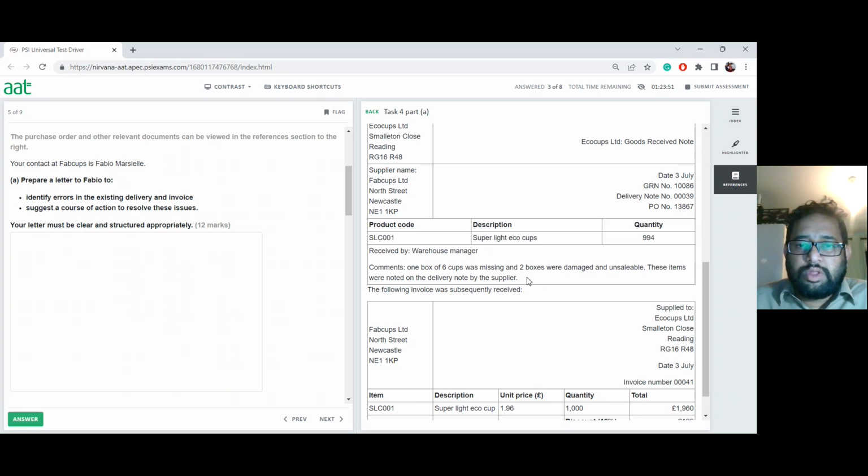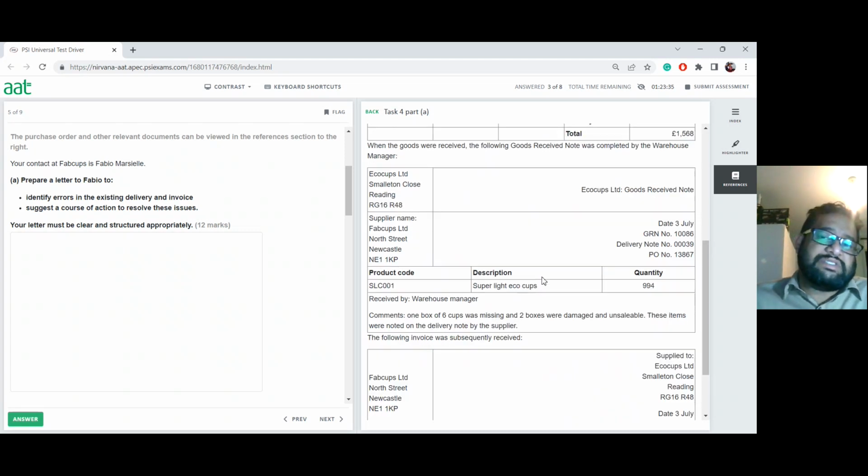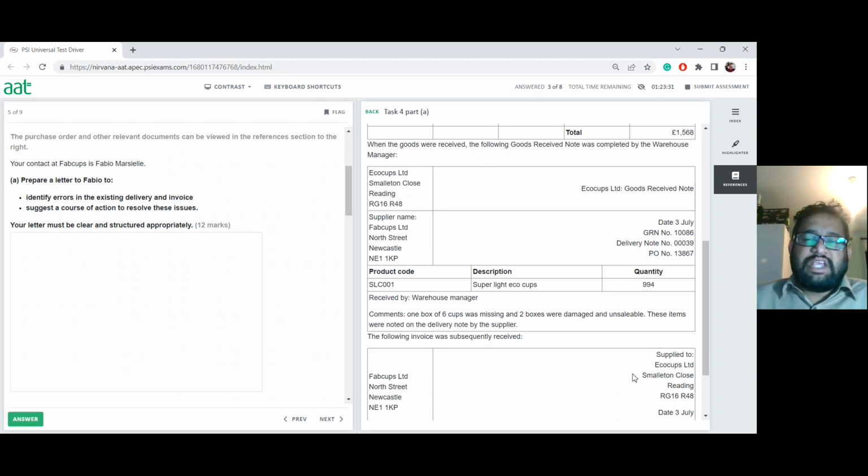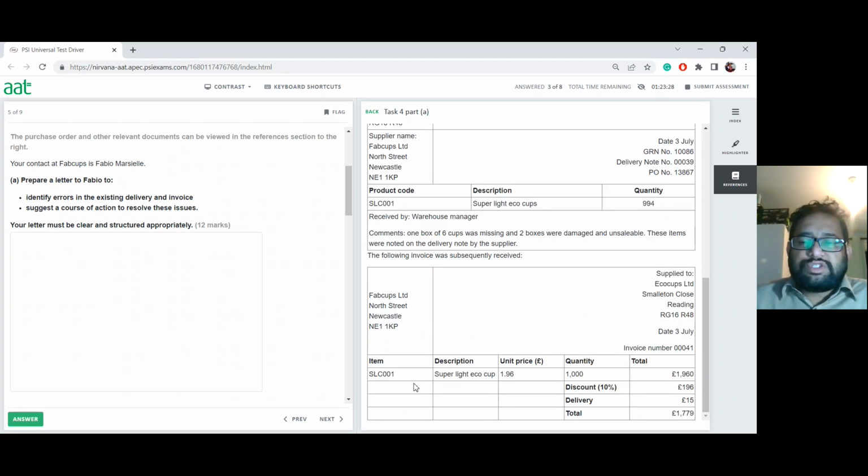So the boxes are in 6, and therefore they should give you 12 cups' worth of discount, because those boxes are damaged and unsaleable. So when you look at the invoice now, you have some problem.